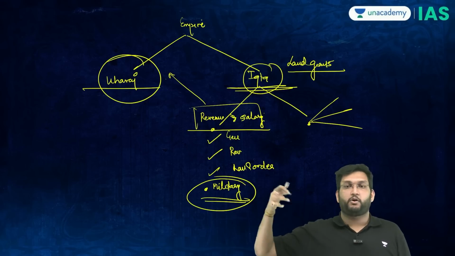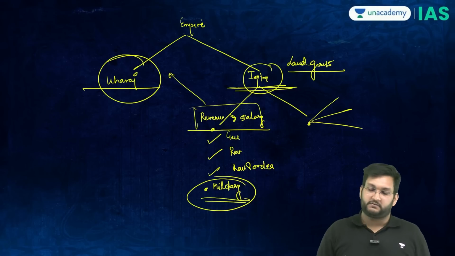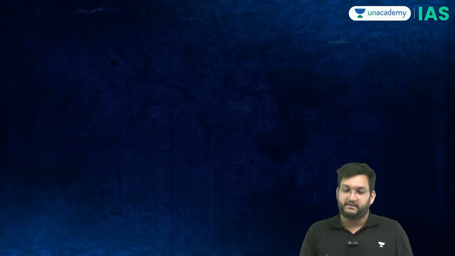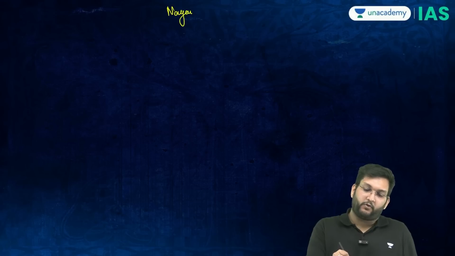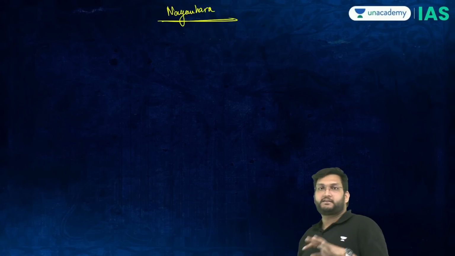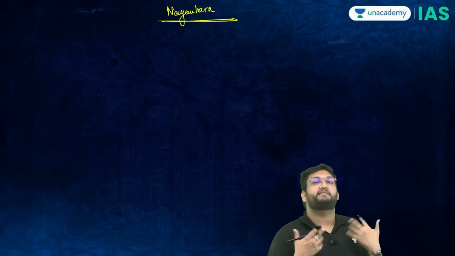Ikta comes with obligations, salary and certain responsibilities, with checks and balances also. Now, if you understand this, then Nayankara is very easy. The Nayankara system, which was followed by the Vijayanagara Empire, was a photocopy of Ikta, but with two to three changes which made it an extremely decentralized model.